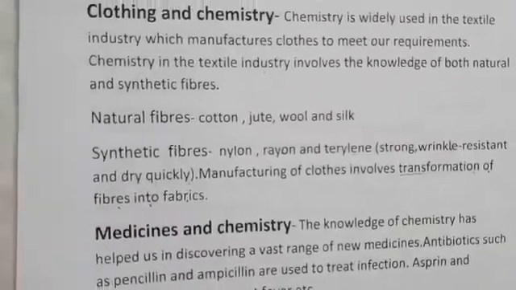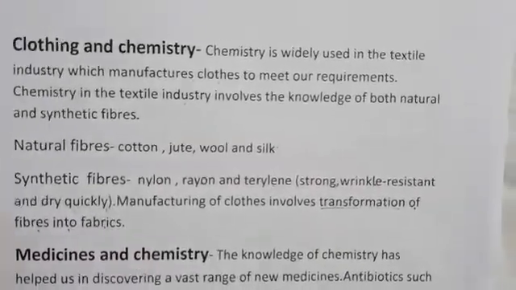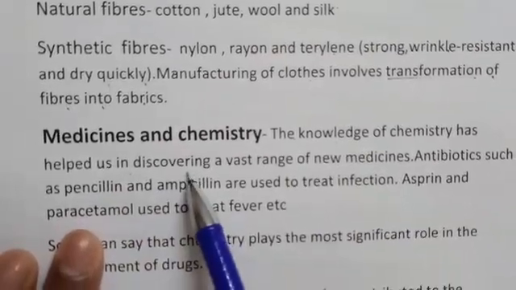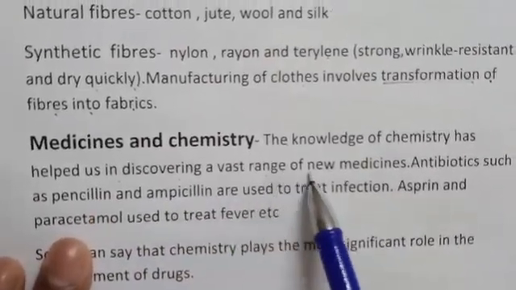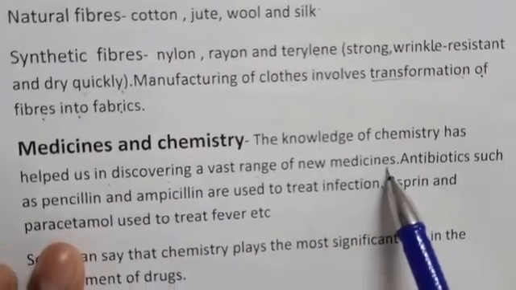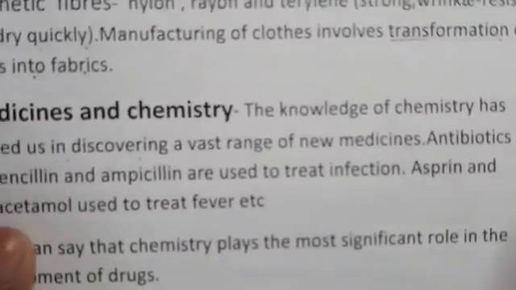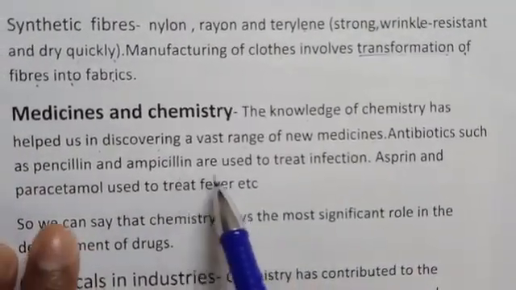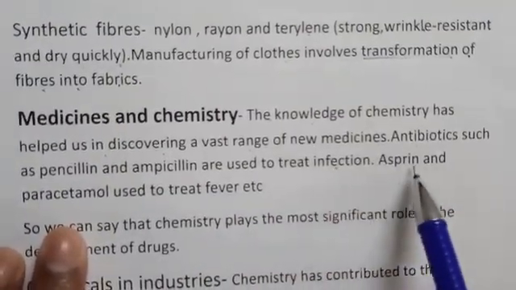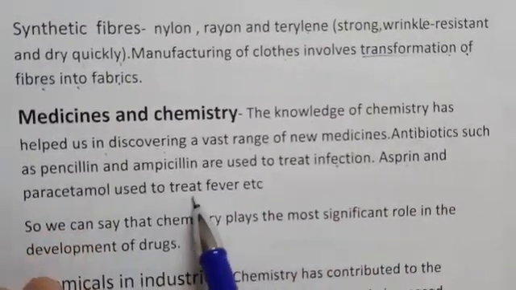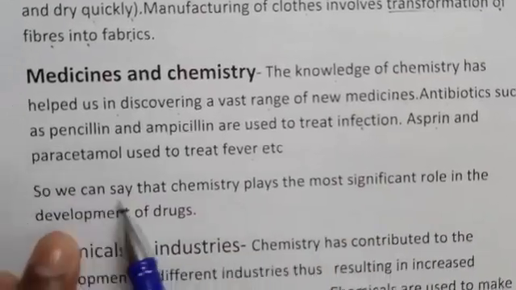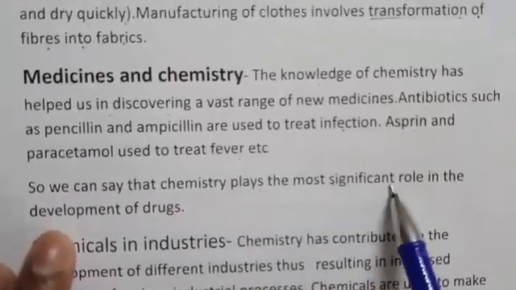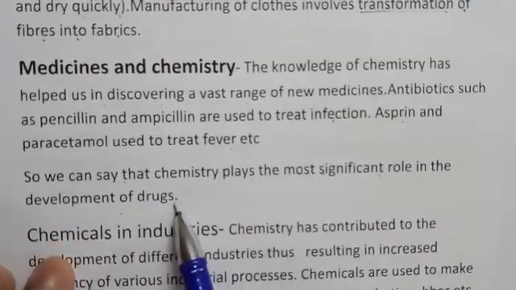Chemistry also helps in medicines for preparing different types of drugs. The knowledge of chemistry has helped us in discovering a vast range of new medicines. Day by day, in daily life, different types of medicines are prepared with the help of chemistry only. Antibiotics such as penicillin and ampicillin are used to treat infection. Aspirin and paracetamol are used to treat fever. So we can say that chemistry plays the most significant role in the development of drugs.